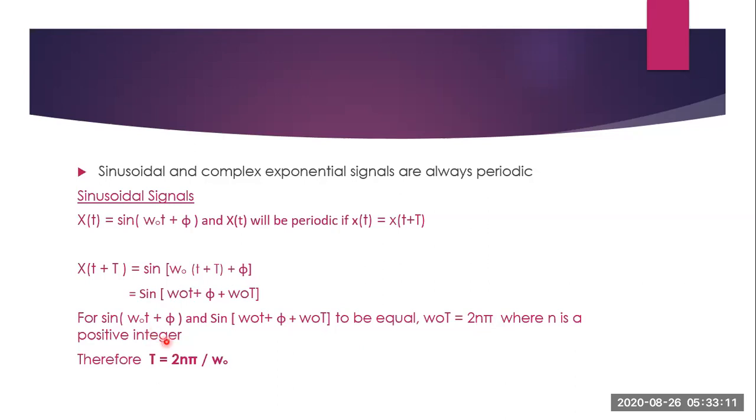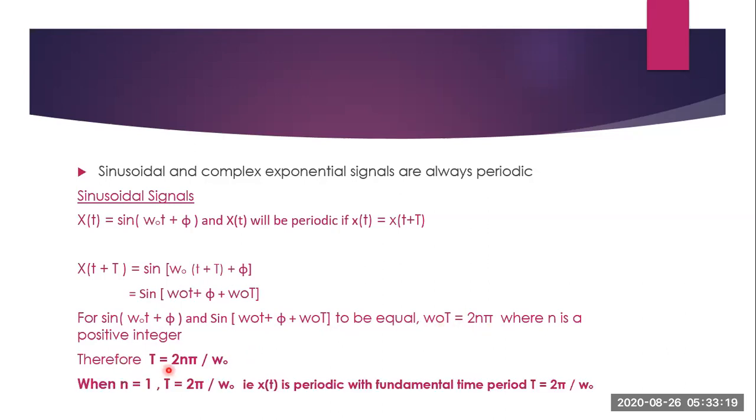So we know omega 0 T is equal to 2n pi, which means T will be equal to 2n pi by omega 0. So when n is equal to 1, T is equal to 2 pi by omega 0. That is, x of t is periodic with fundamental time period T equal to 2 pi by omega 0. That means all sinusoidal signals are always periodic with this fundamental time period T equal to 2 pi by omega 0.